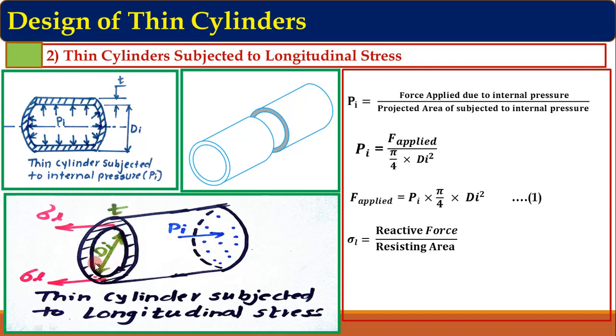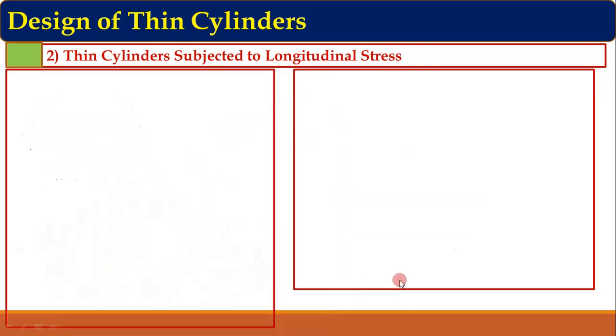The perimeter of this geometry is pi into di and thickness is t, so total resisting area is pi di into t. We can put this resisting area here. So sigma L becomes F reactive upon pi di into T. Take this denominator to the left-hand side and get the value of F reactive. Therefore F reactive is equal to sigma L into pi di into T, equation number 2.